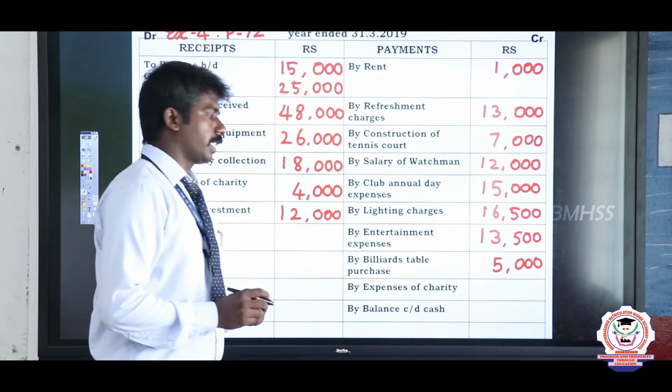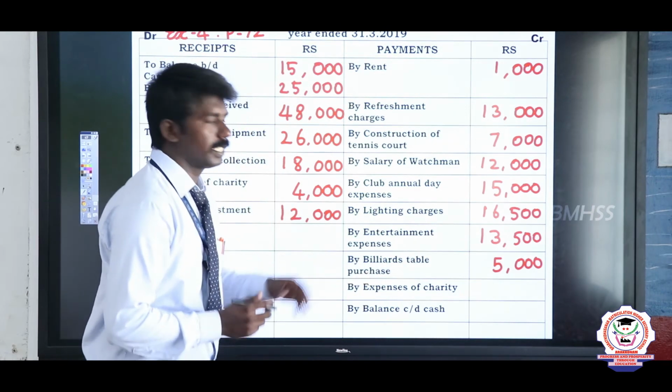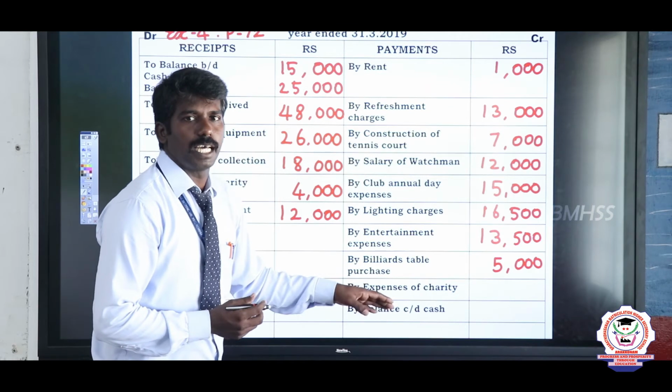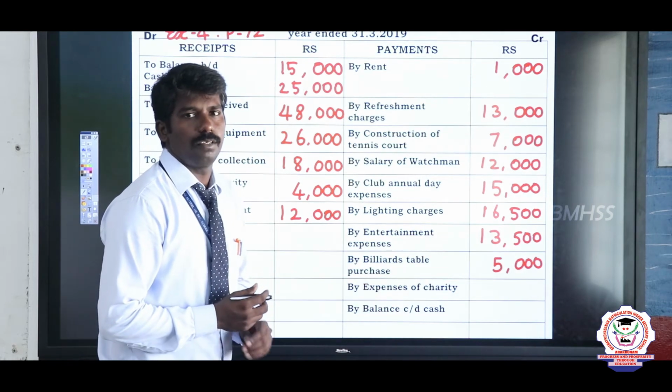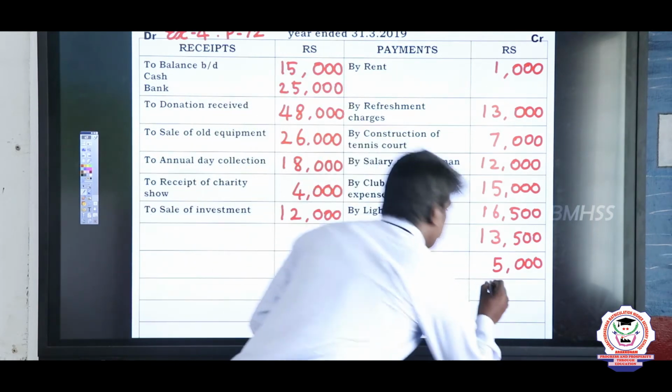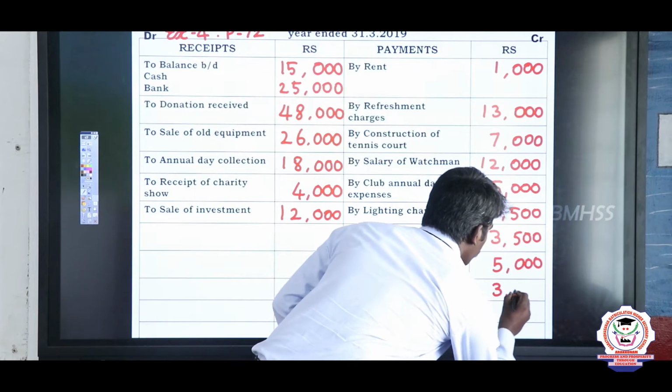See the next expense: expenses of charity. What is the value of charity? The value is 3,000 rupees. So write 3,000 rupees.